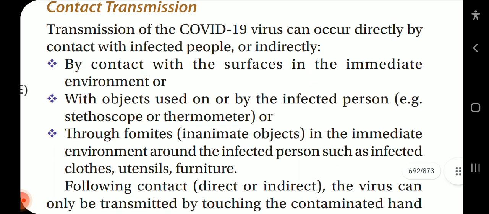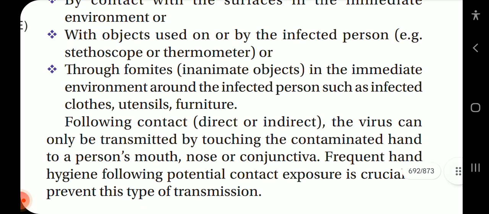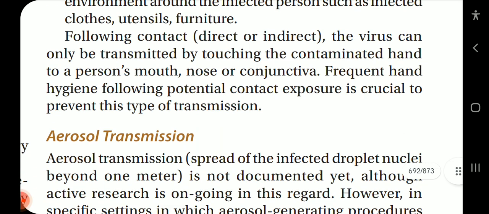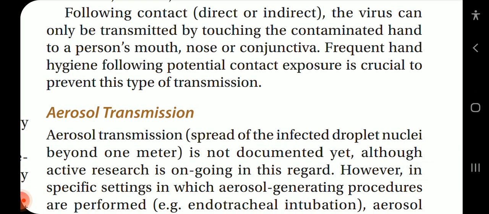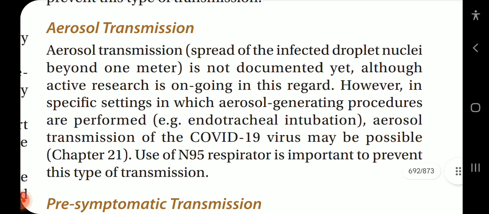Contact transmission. Transmission of the COVID-19 virus can occur directly by contact with infected people or indirectly by contact with the surfaces in the immediate environment or with objects used on or by the infected person, for example a stethoscope or thermometer, or through fomites, inanimate objects in the immediate environment around the infected person, such as infected clothes, utensils, furniture. Following contact, direct or indirect, the virus can only be transmitted by touching the contaminated hand to a person's mouth, nose, or conjunctiva. Frequent hand hygiene following potential contact exposure is crucial to prevent this type of transmission.